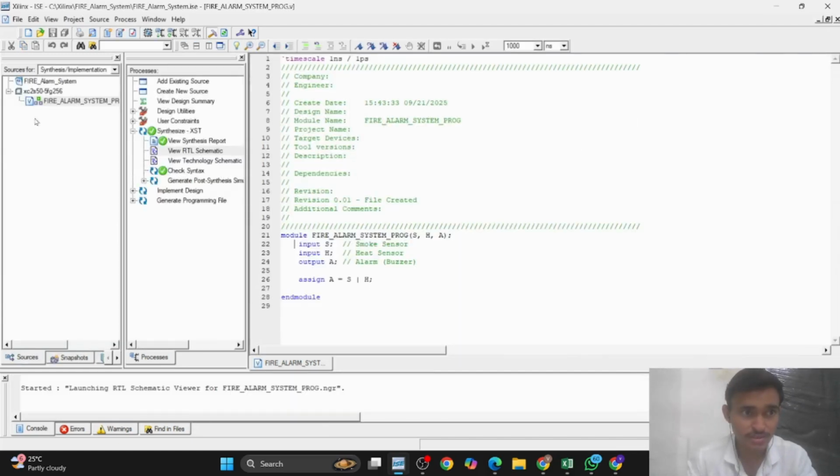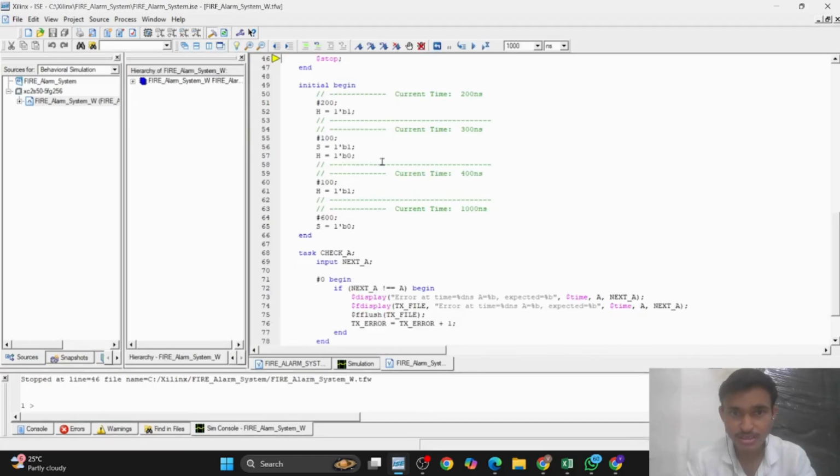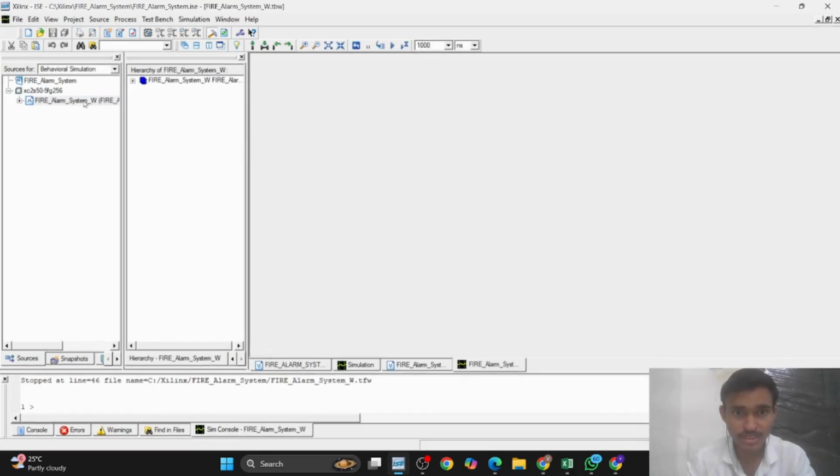Most importantly, I have checked the syntax and synthesized with XST, and now we go to the simulation. So this is the simulation, and this is the code of the test bench waveform.